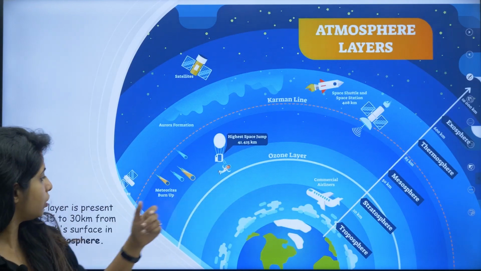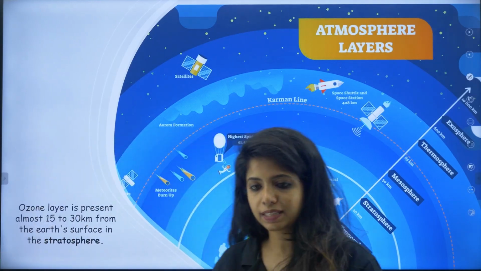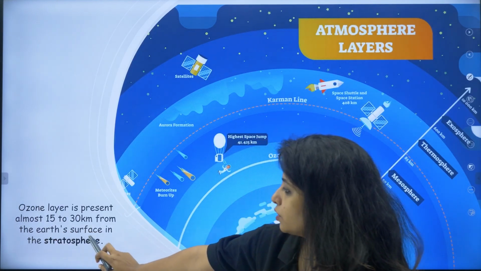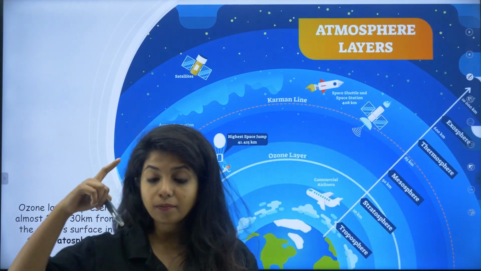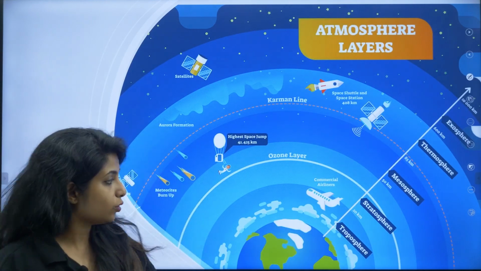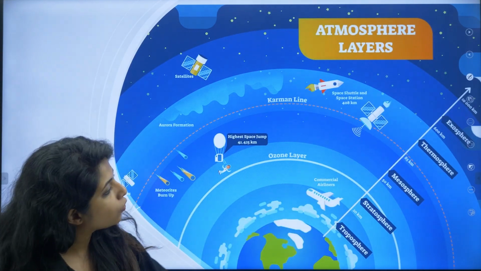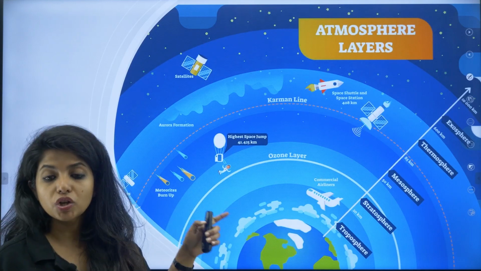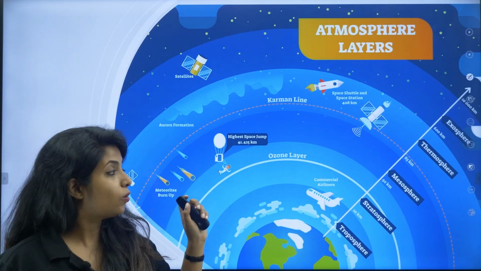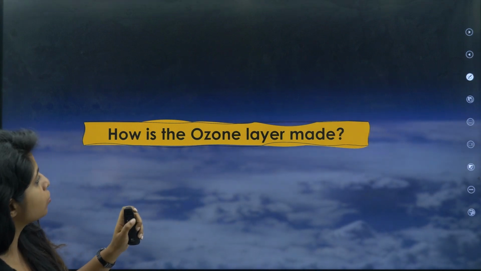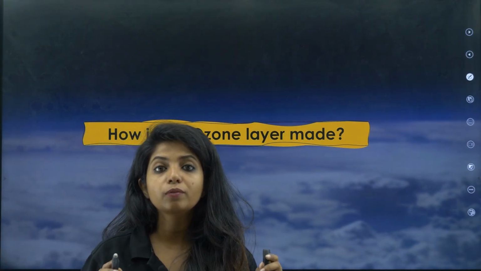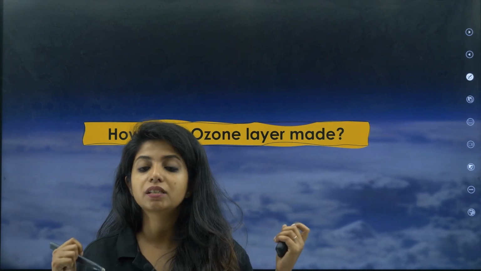In the stratosphere, the ozone layer is present almost 15 to 30 kilometers from the earth's surface, and it is highly rich in ozone gas. And what is the use of this ozone? Ozone basically protects us from UV rays. It absorbs the UV rays and protects us.